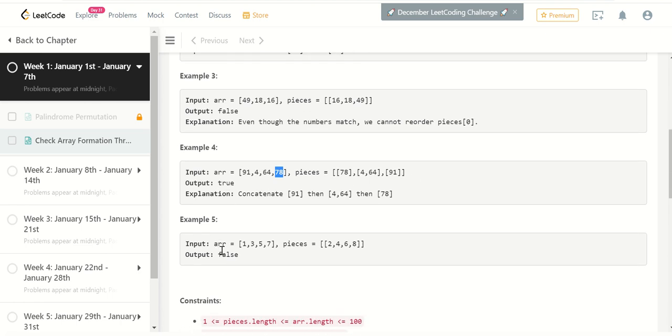Next is an array whose first element is 1, which is not present in the pieces. Hence, we won't be able to make it. We'll return false.